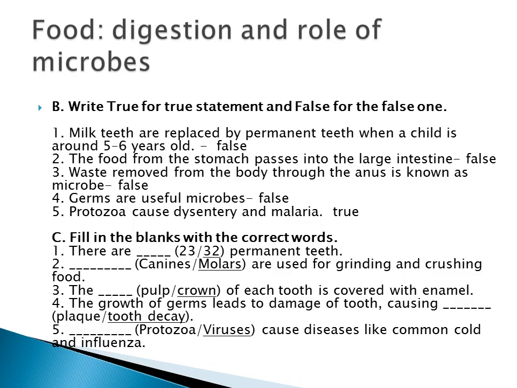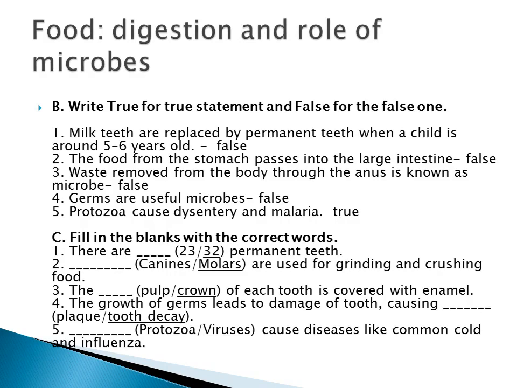Then fill in the blanks. There are dash permanent teeth. How many permanent teeth are there? There are 32 permanent teeth. Next one, dash are used for grinding and crushing the food. Which is used for grinding and crushing? Molars, because canines are used for tearing the food. Here the molars are used for grinding and crushing the food.